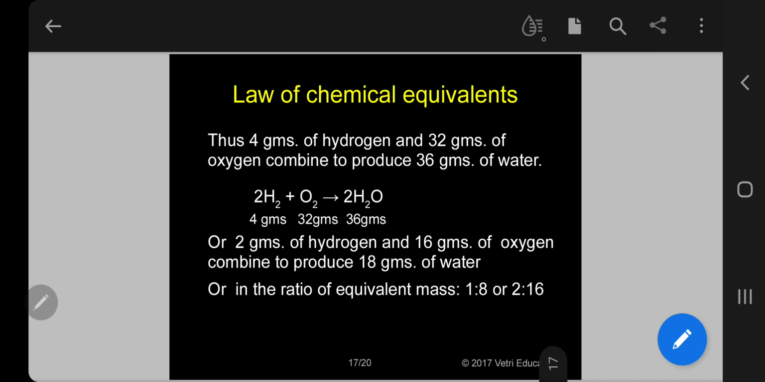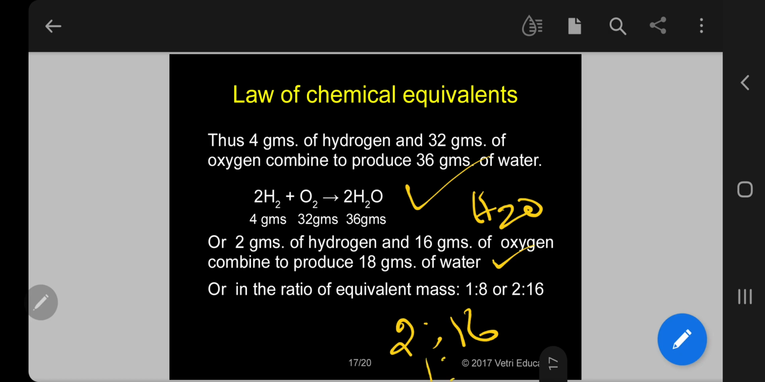Thus, 4 grams of hydrogen and 32 grams of oxygen. I am taking another example of water here to explain. 4 grams of hydrogen plus 32 grams of oxygen produce 36 grams of water. Or 2 grams of hydrogen and 16 grams of oxygen combine to produce 18 grams of water. That is, 1 mole of H2O is 18 grams. Or in the ratio, what will I write now? 2:16 I can write. Or in terms of equivalent mass, I will write 1:8.